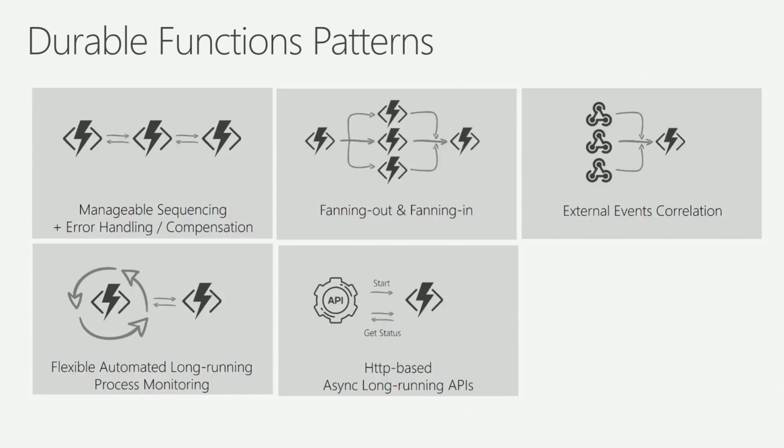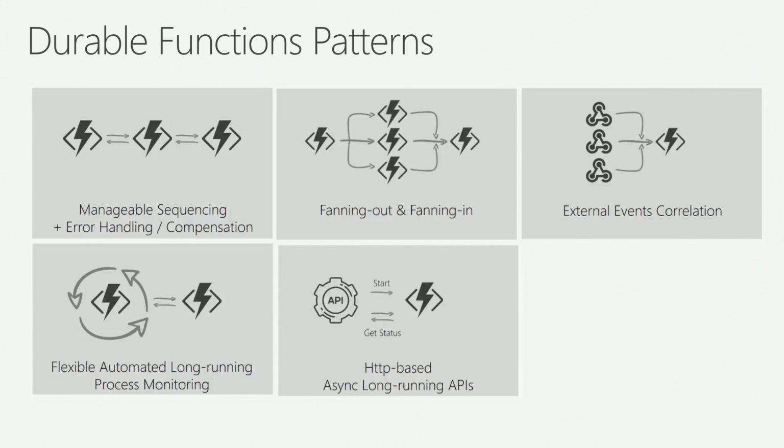Oftentimes, if it's from a mobile app, it's very common that I'm going to have a hiccup in my connection. It might disconnect after 3 or 4 minutes. It's not a very scalable pattern. So with durable functions, I can start the function, fire it, but then return immediately with a status endpoint and say, I got your request.